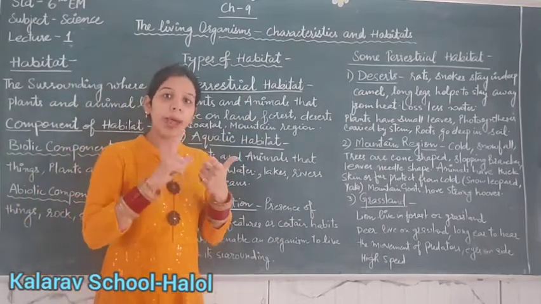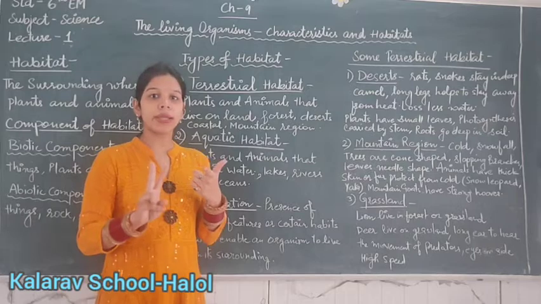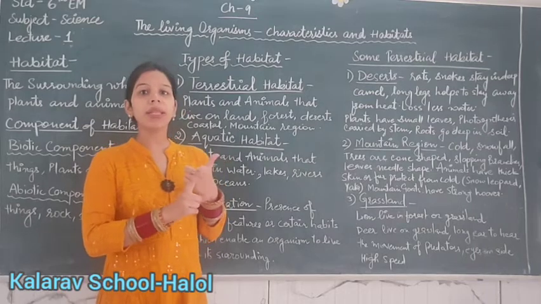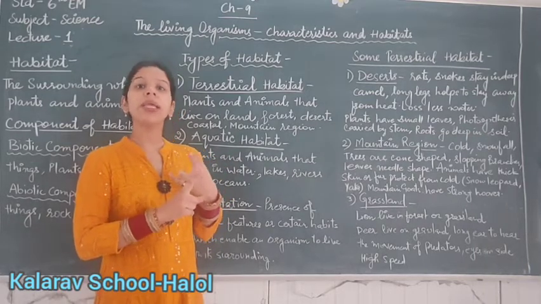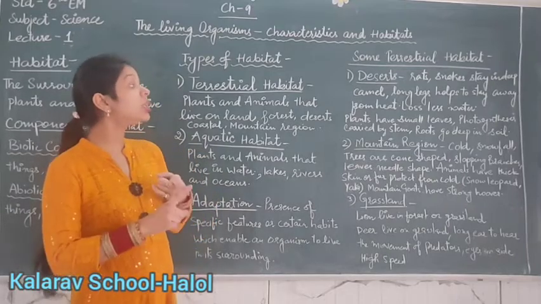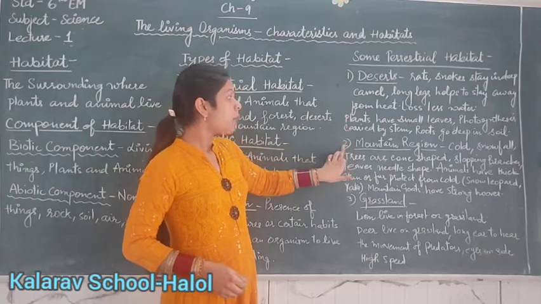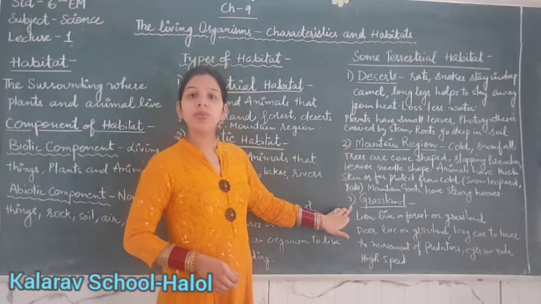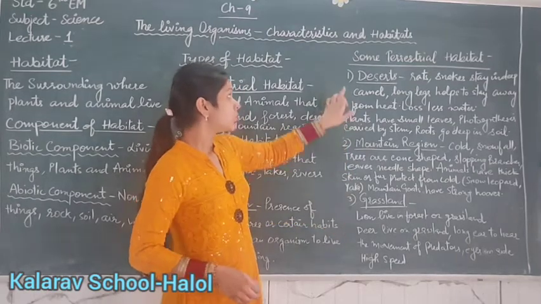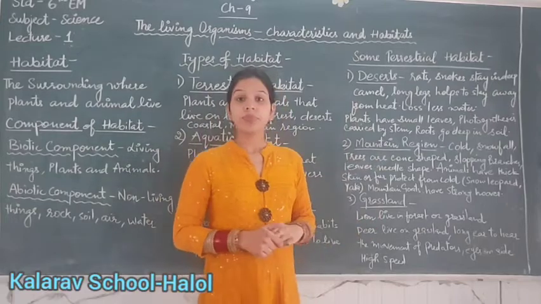Firstly, you have to know habitat is divided into two categories: terrestrial habitat and aquatic habitat. Terrestrial habitat has three categories: deserts, mountain region, and grassland. Number 1 is deserts.